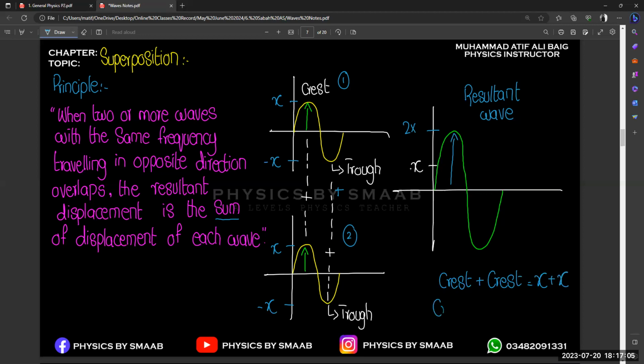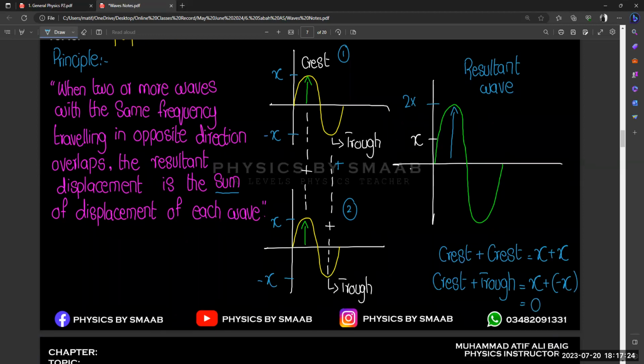If we combine crest plus trough or trough plus crest, the addition will be different. That will be x plus minus x. And you know that plus minus will be minus, and your final resultant wave will be equal to what? Zero, right? Because we need to include the direction also, because the upper part and lower part of the wave are also an important part. So we need to include that also, right? Initially we only discussed a general overview of the definition, then we specifically talked about crest and trough.